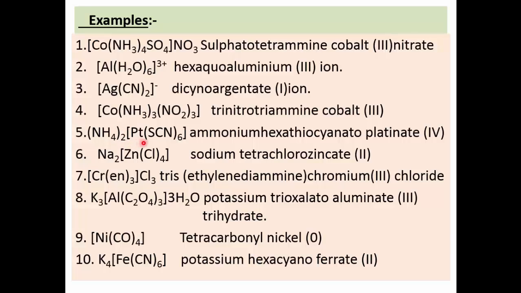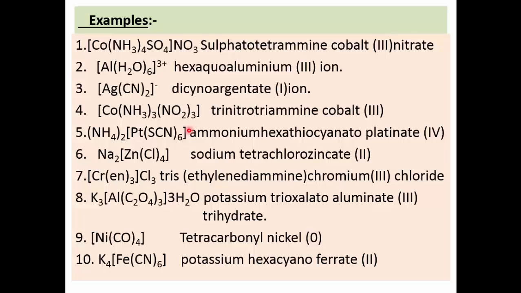In the square bracket platinum is present and to it 6 thiocyanate molecules are attached. Each thiocyanate carries minus 1, so there are 6, therefore it becomes minus 6. On platinum there is plus 4 charge, therefore plus 4 minus 6, it becomes minus 2.